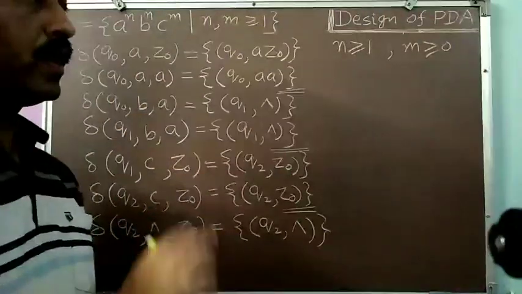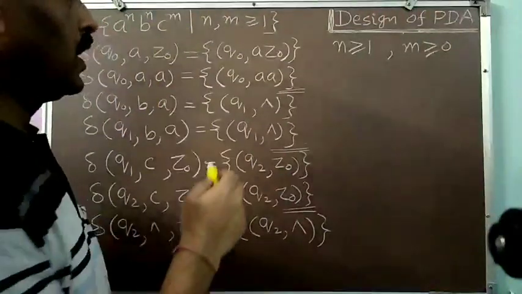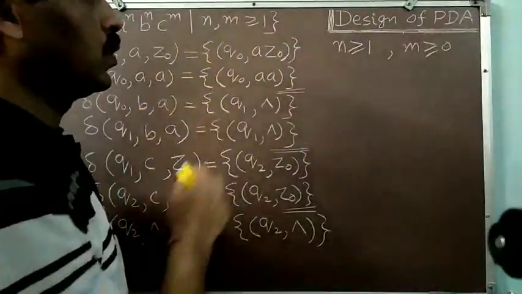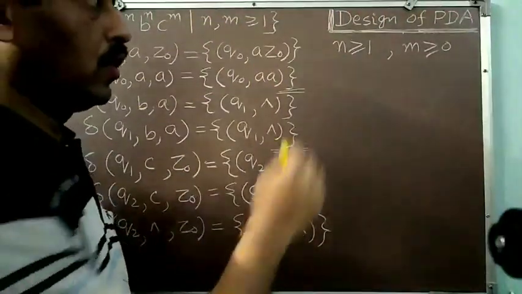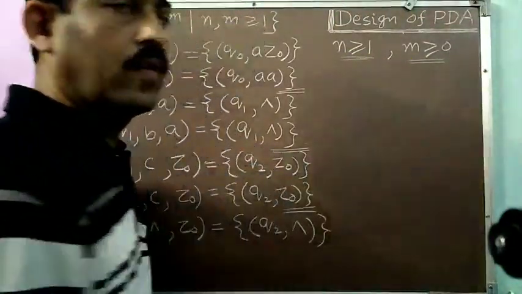Now we come to one more variation of the same problem. In the previous one, we took n greater than or equal to 0 and m greater than or equal to 1. Now we are taking n greater than or equal to 1 and m greater than or equal to 0.